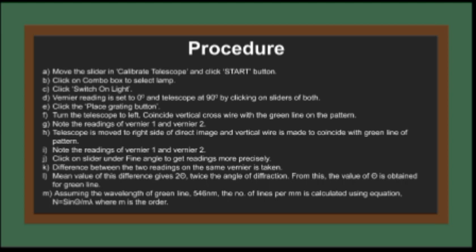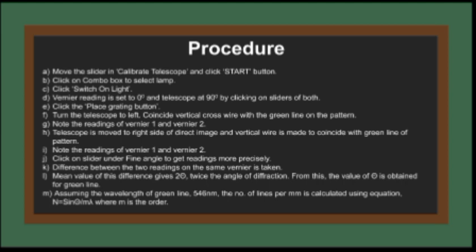Then note the reading of vernier 1 and vernier 2. The telescope is moved to the right of the direct image and the vertical wire is made to coincide with the green line of the pattern. Then note the reading of vernier 1 and vernier 2 again. Click on the slider under fine angle to get the reading more precisely. We have to take the difference between the two readings on the same vernier. Then the mean value of the difference gives us 2 theta, twice the angle of diffraction.